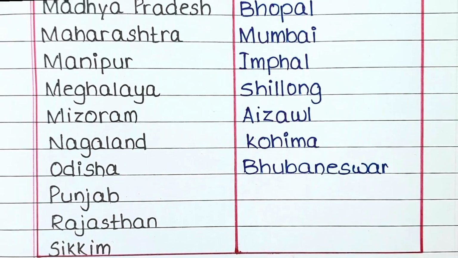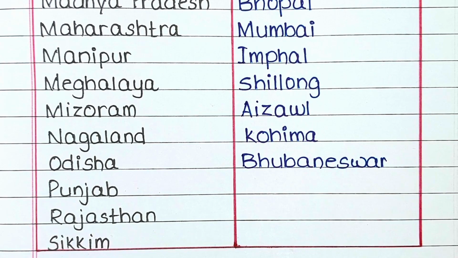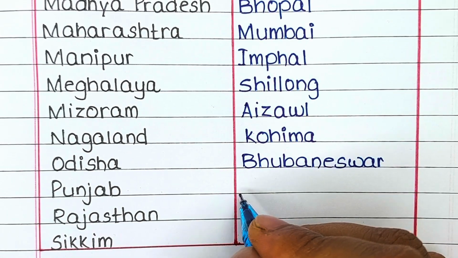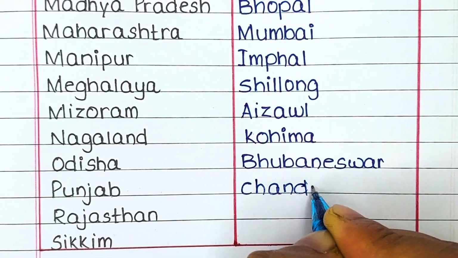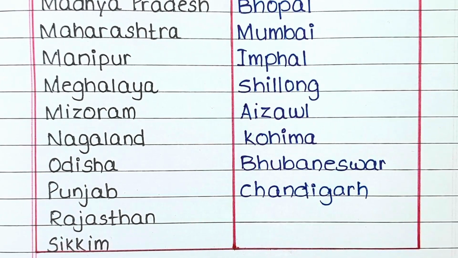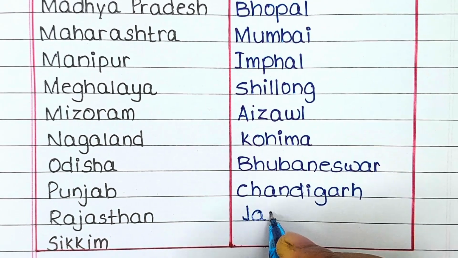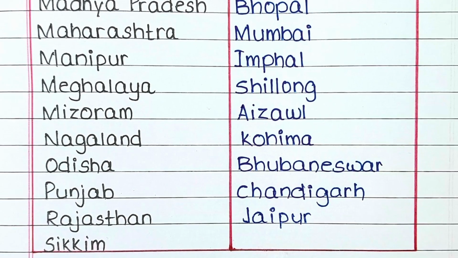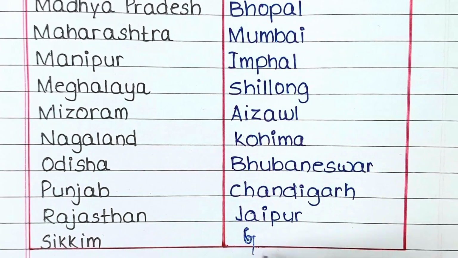Next is Odisha. The capital of the state of Odisha is Bhubaneswar. The next state in our list is Punjab. The capital of the state of Punjab is Chandigarh. The next state in our list is Rajasthan. The capital of the state Rajasthan is Jaipur.